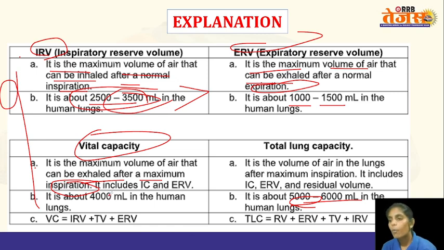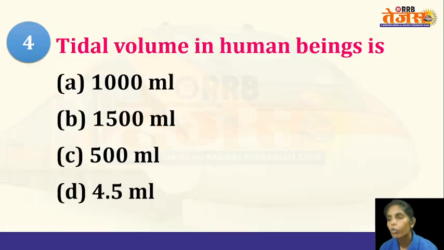It is about 4000 ml, and the vital capacity is the sum of inspiratory reserve volume, tidal volume, and the expiratory reserve volume. Now coming to the total lung capacity, it is the sum of the residual volume, expiratory reserve volume, tidal volume, and the inspiratory reserve volume.